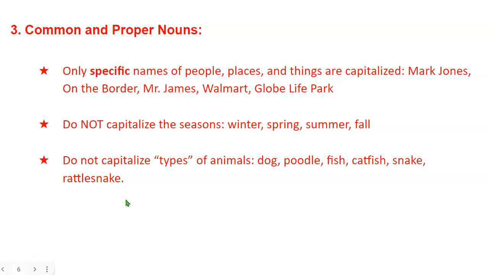And we're not going to capitalize types of animals like dog, poodle, fish, catfish, snake, or rattlesnake. Those sound specific, but if you look in the dictionary, they're not. So if all else fails, look up those words that you're kind of unsure about in the dictionary because it will help you. If it's capitalized in the dictionary, it's probably capitalized everywhere.